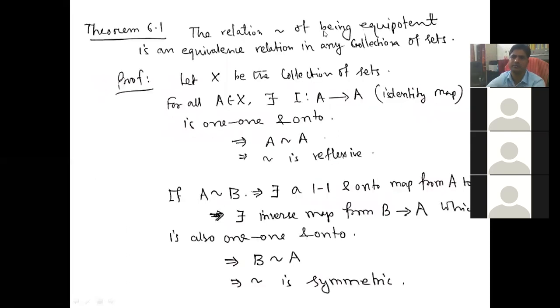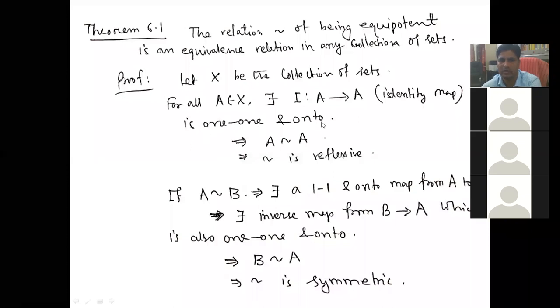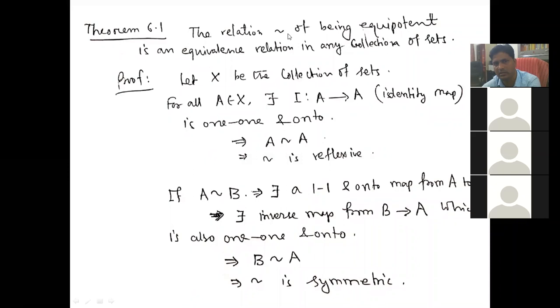Now, the relation of being equipotent is an equivalence relation in any collection of sets. Let X be a collection of sets. For all A belonging to X, there exists an identity map from A to A. It is one-one and onto. So A is equivalent to A. Since the identity map exists by itself, it is one-one and onto. Therefore A is equivalent to A. That means this equipotent relation is reflexive.